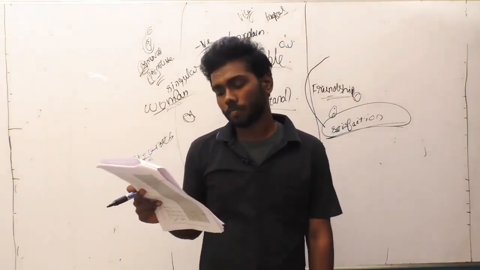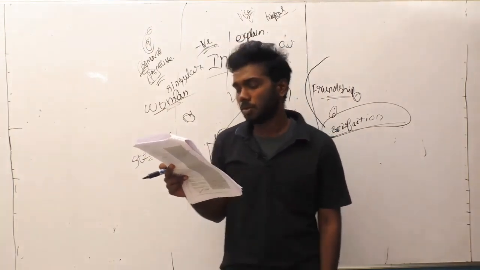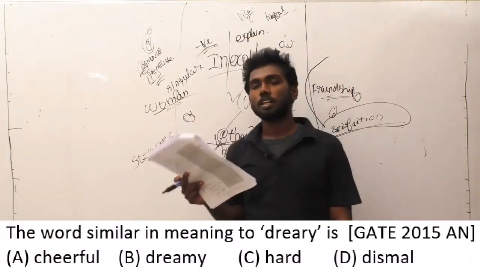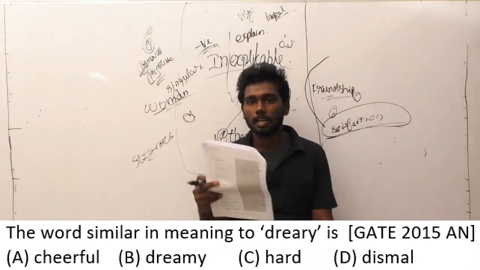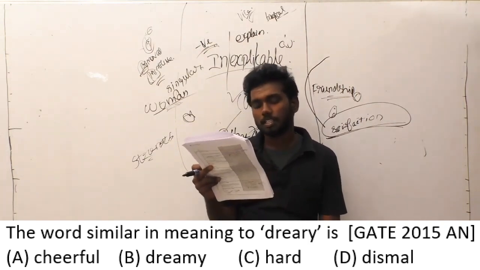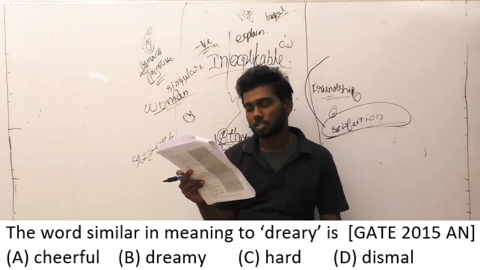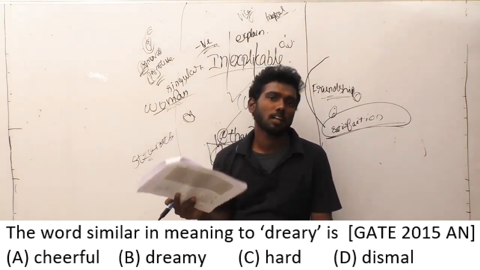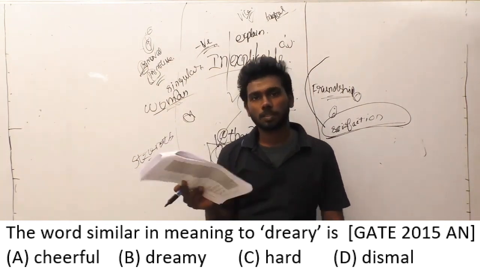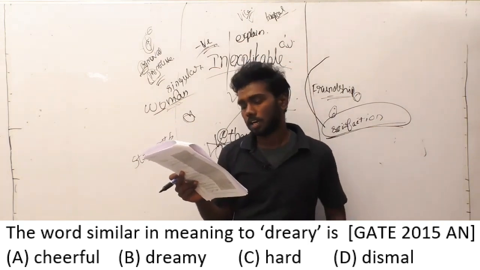Question number 31. The word similar in meaning to dreary. What is the meaning of dreary? Dull or depressing is called dreary. So look for something related to dull or depressing. Cheerful. Cheerful means joy or happiness, so it is not the answer. Dreamy. Dreamy has nothing to do with dull, because dream has no expressions. Option C, hard.